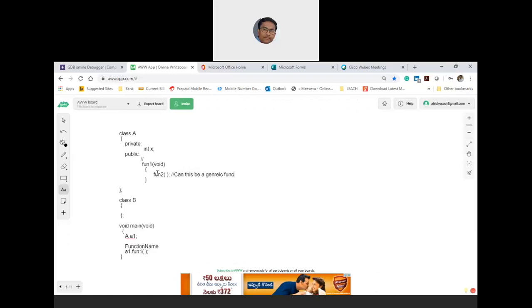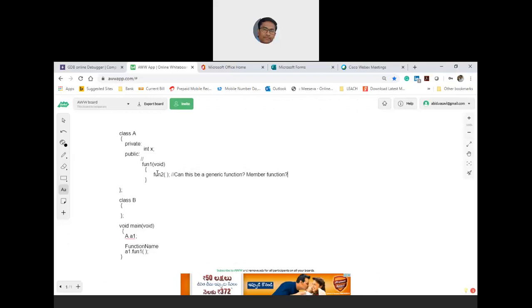Or must this be only a member function? Can this be a generic function? Can this be a member function? Or can this be either a generic function or a member function, or none of the above? Which is correct?